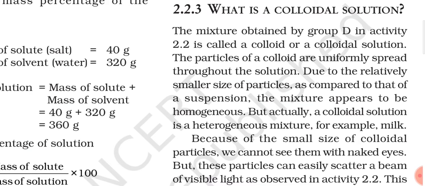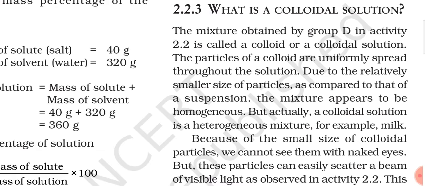But in the case of a colloidal solution, the particles are very small as compared to the particles of a suspension. We cannot observe them through our naked eye, and that is why it appears to us as homogeneous. But once a colloidal solution is observed under a microscope, we can easily observe that it is heterogeneous in nature because the particles are not in uniform composition throughout.